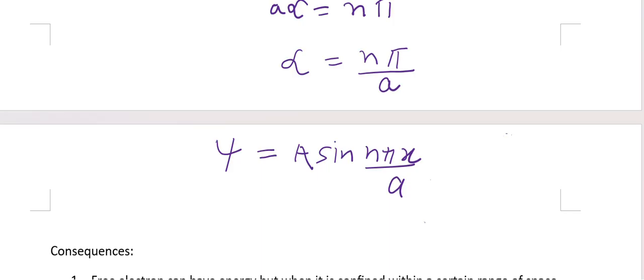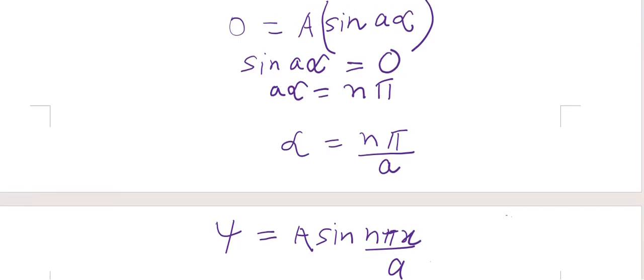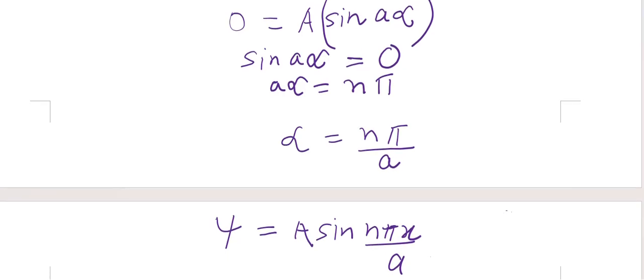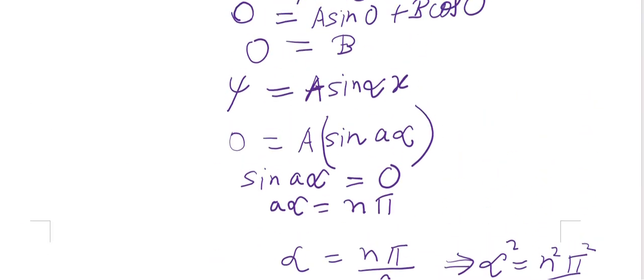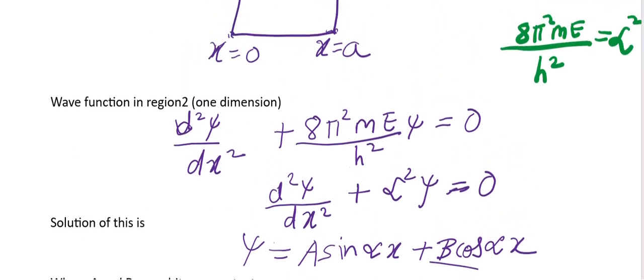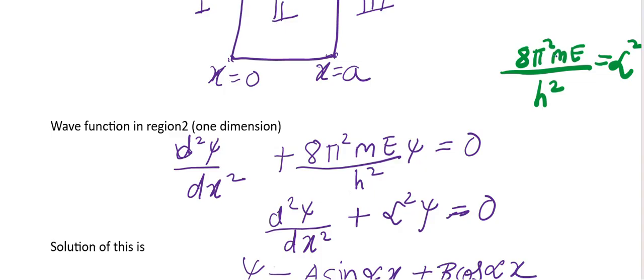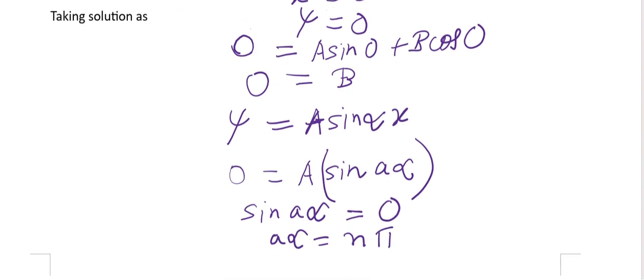So this is the Schrodinger equation solution, and as we know, alpha is equal to n pi by a. So from here we see that alpha square is equal to n square pi square by a square. Now from this equation, we had put alpha square equal to 8 pi square mE by h square. So n square pi square by a square is equal to 8 pi square mE by h square.